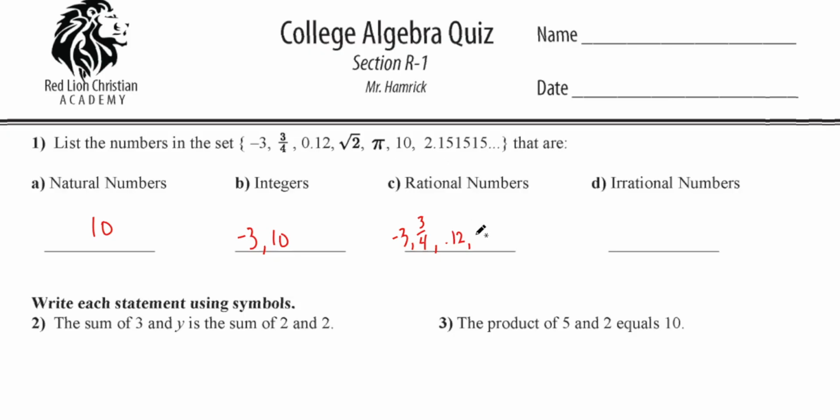What about 10? Yes. What about 2.151515? Keep on going. Yes, 2.15, and I'll just put a little repeat thing over top of it. Okay? Those are all rational numbers. What's an irrational number? It's all the ones that are not rational. All right, so which ones of these were not rational? Square root of 2 and pi, and that is how you do that. Everybody got it? Okay. Now I could put different numbers in here, but I might ask the same kind of things. Which ones are naturals, integers, rational, irrational? Everybody good? All right, let's do this real quick.